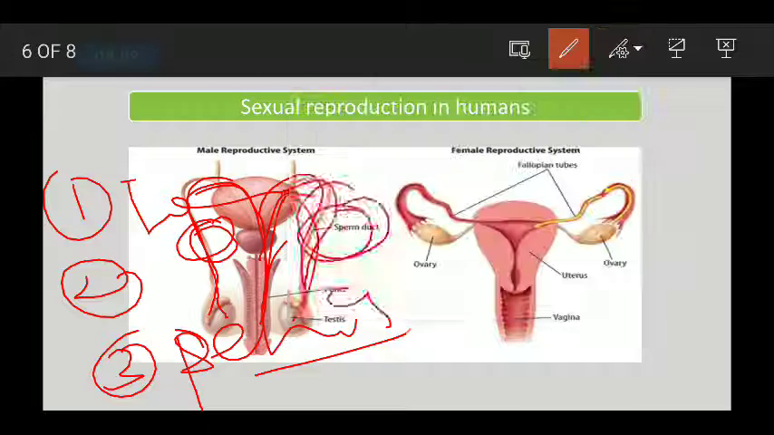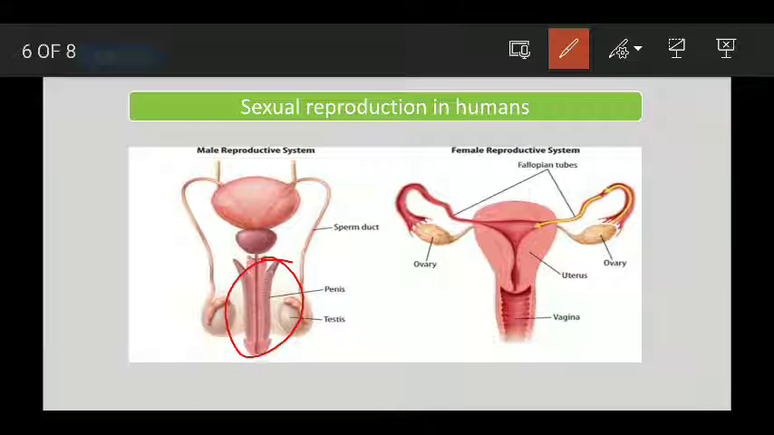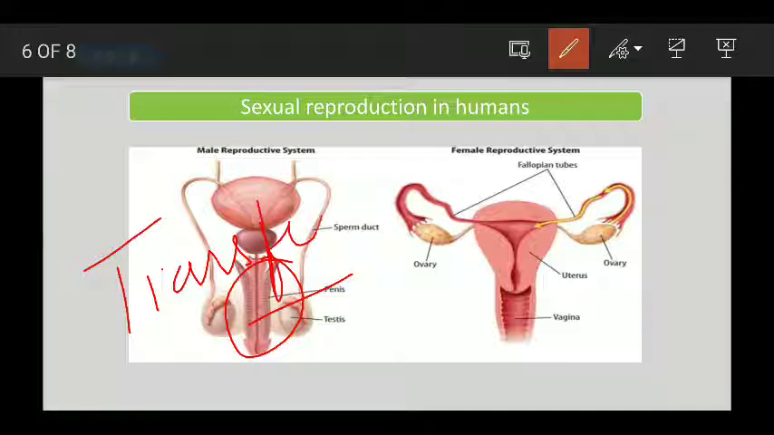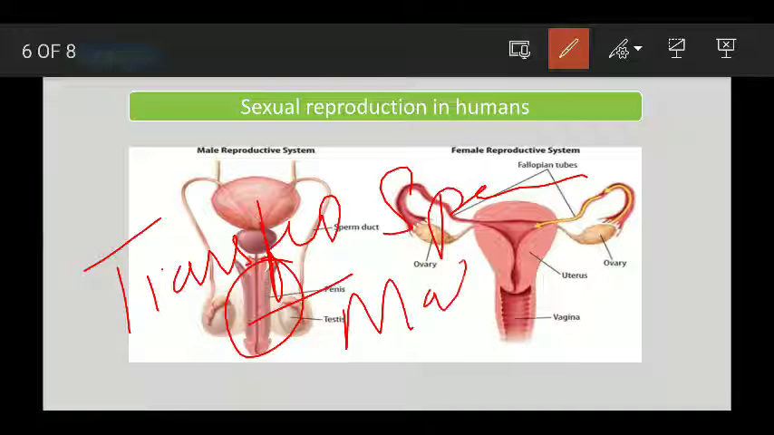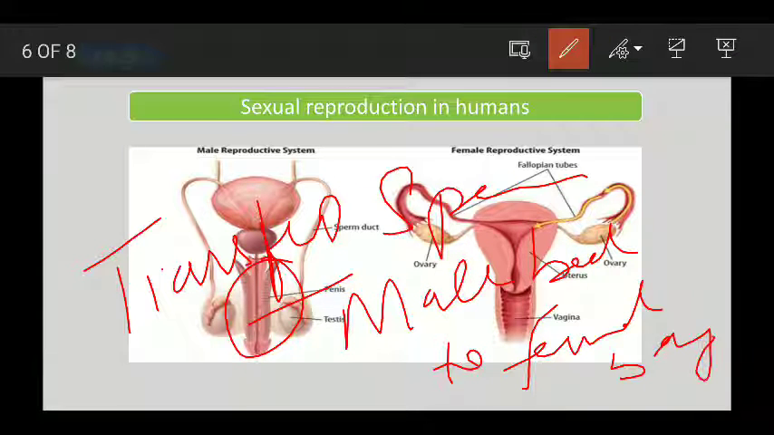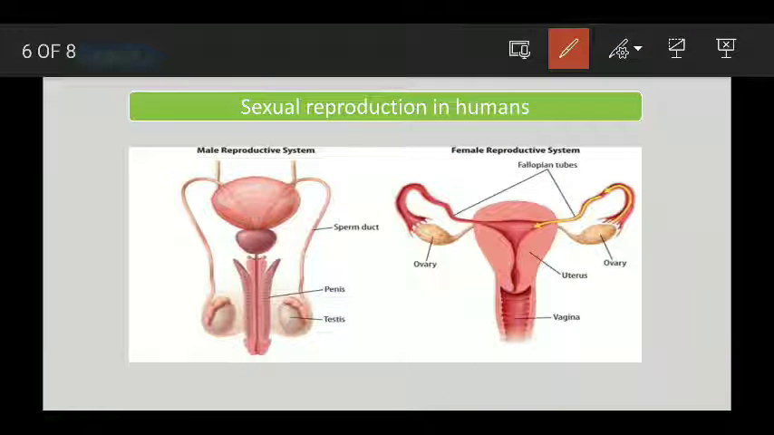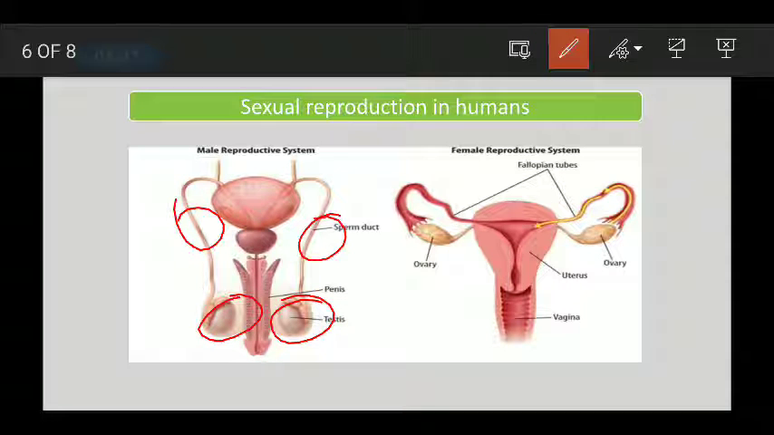So this is the penis. What is the function of the penis? Its function is to transfer sperm from the male body to the female body. So these are the three organs present in the male reproductive system: a pair of testes, a pair of sperm ducts and a penis.